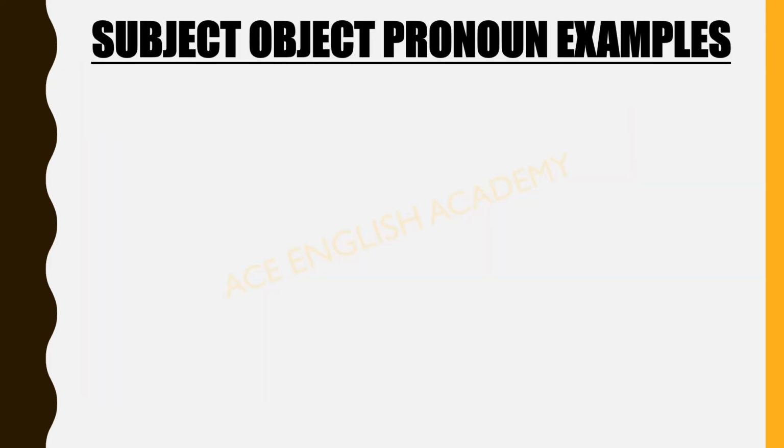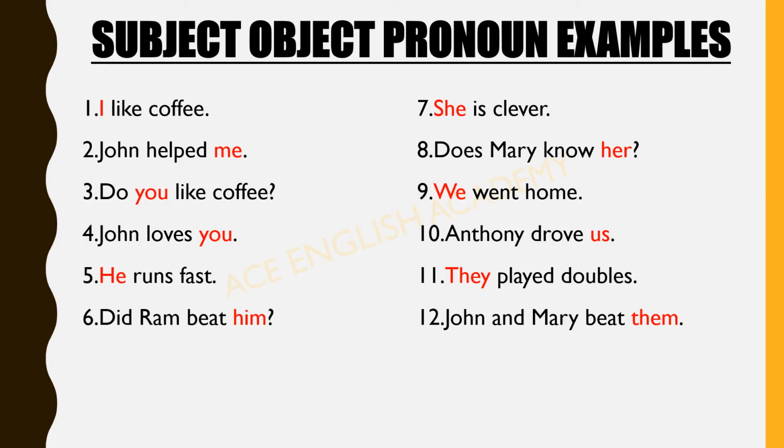Here come the subject and object pronoun examples. Let's see examples here. I like coffee. John helped me. So this is I. I is always a subject pronoun, used as a subject in a sentence, whereas me will always be used as an object in a sentence. That is why we call it an object pronoun.